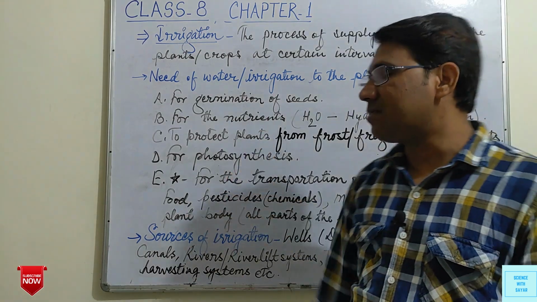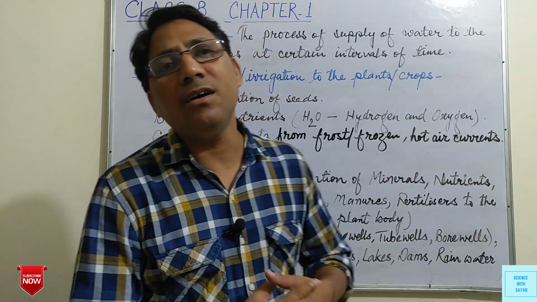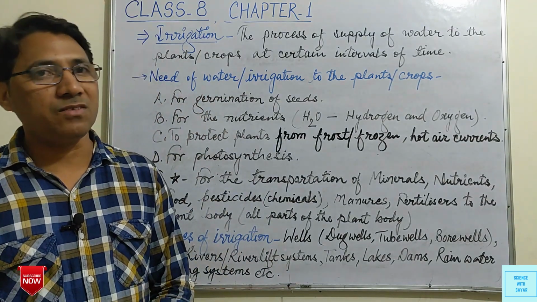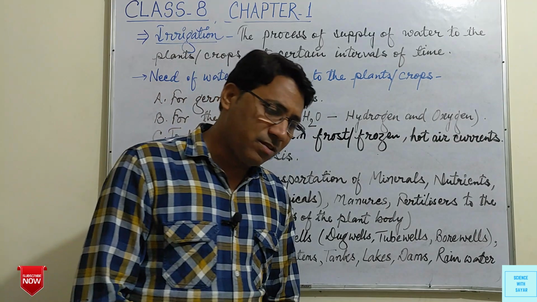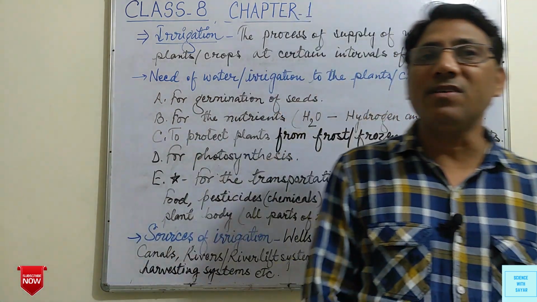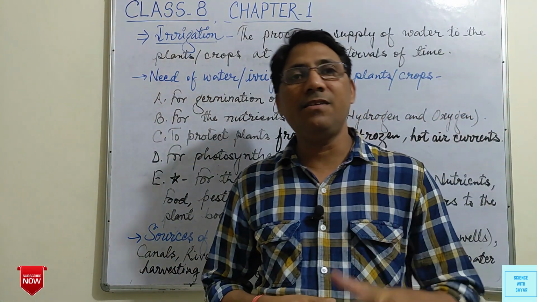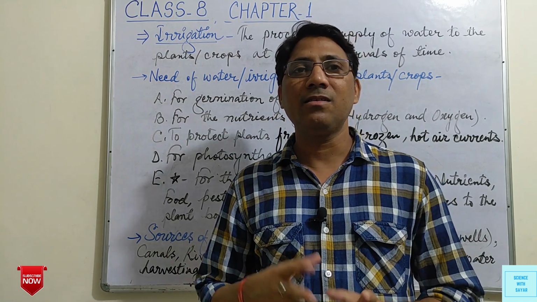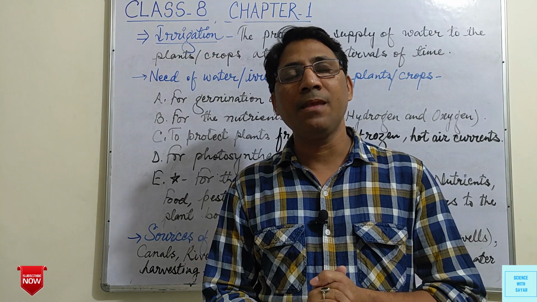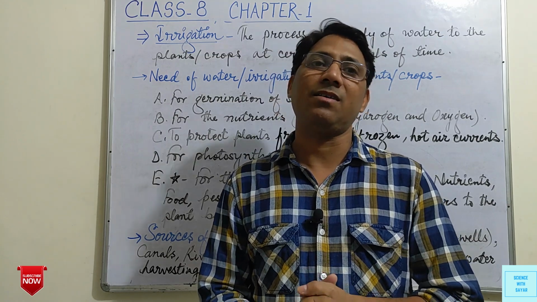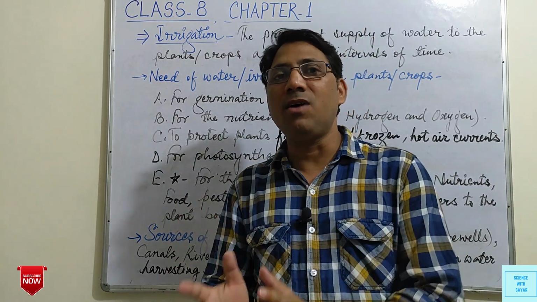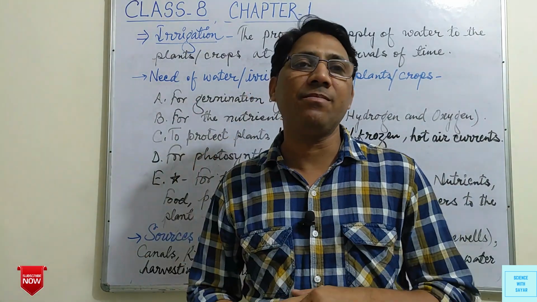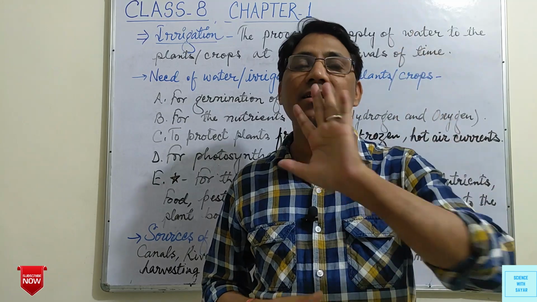Next is photosynthesis. As we know, green plants can prepare their own food by the process of photosynthesis. In this process, four things are needed. First is sunlight, second is chlorophyll, third is carbon dioxide, and fourth is water. Carbon dioxide and water combine with each other in a definite proportion with the help of chlorophyll and sunlight.